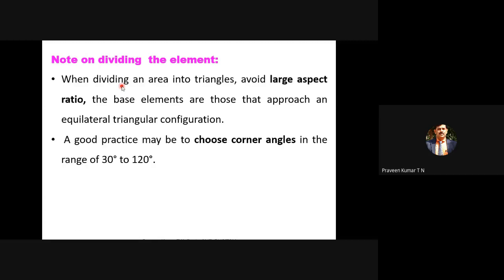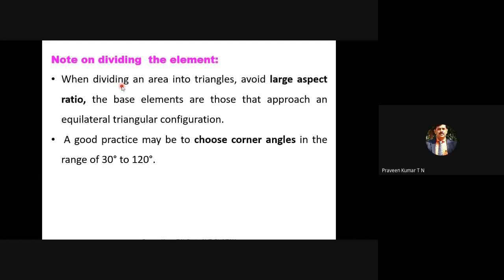When you are selecting elements, especially a 2D element like a triangular element or quadrilateral element, there is a ratio that is referred to as the aspect ratio. The length of the triangle divided by the width of the triangle is the aspect ratio. As far as possible, it should be 1. If it is 1, then the included angle comes around 60 degrees. It's an equilateral triangle, but not necessarily every time do you have to go for an equilateral triangle; depending upon the geometry and constraints, the angle may vary from 30 degrees to 120 degrees.